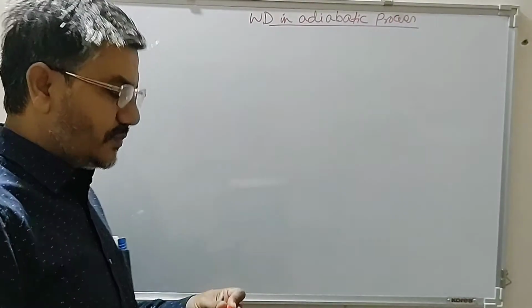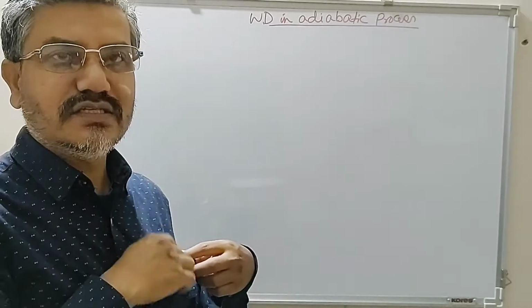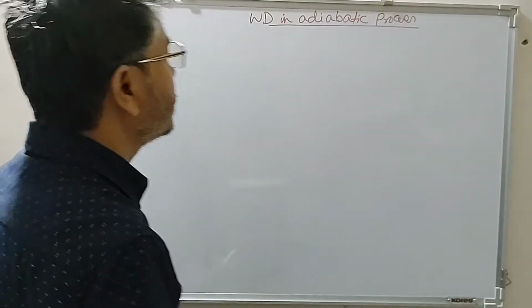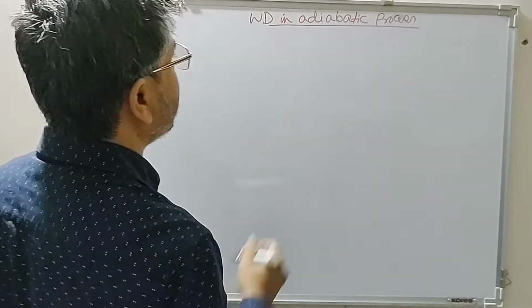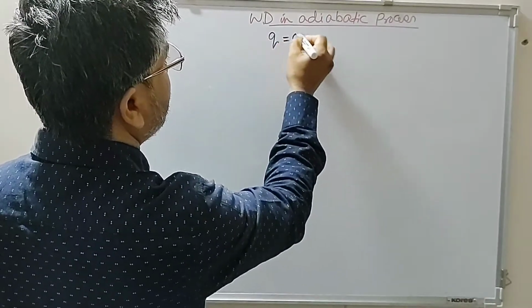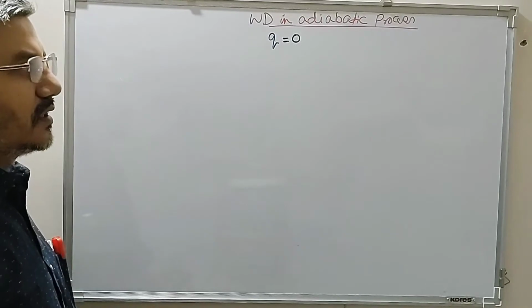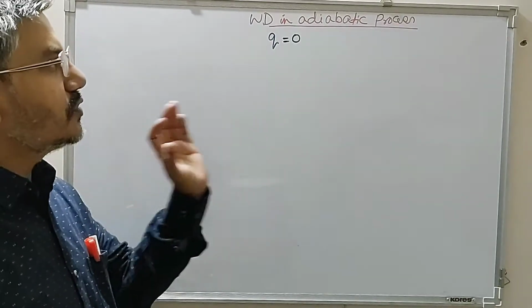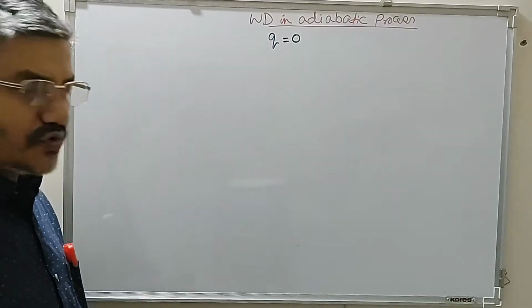So as the name says, the process is adiabatic in nature. So for an adiabatic process, Q equals 0. That means no heat is exchanged during an adiabatic process.